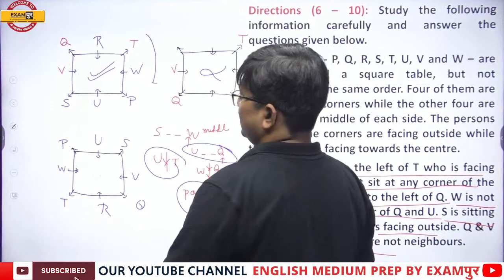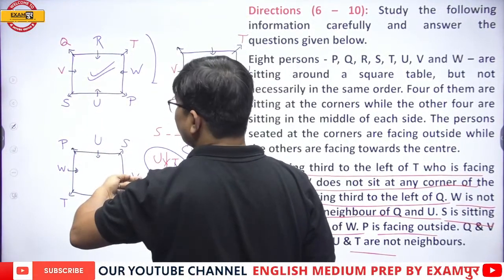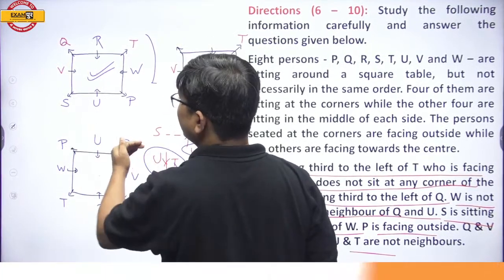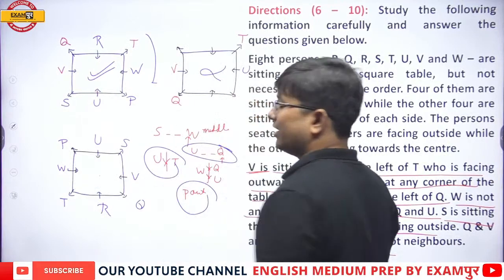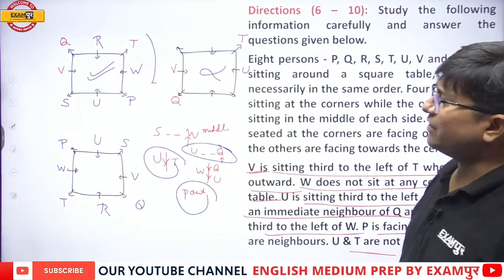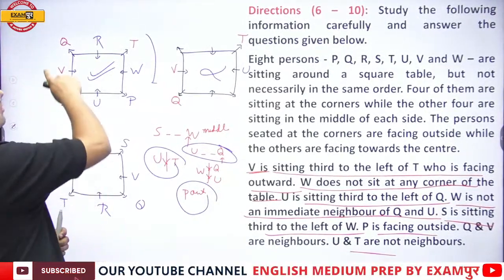See, take Q. Q's immediate left is V. Then V's right is R. Then S's left is U. Then U's right is P. Same. These both are the same diagram. All right. Fine. So now let us begin. Once you have solved, let us proceed with the sub questions.